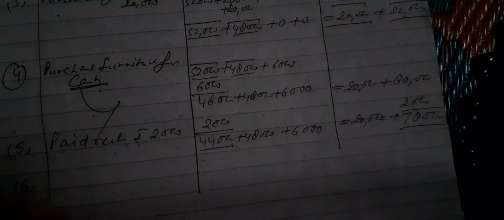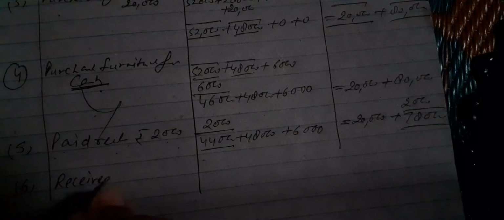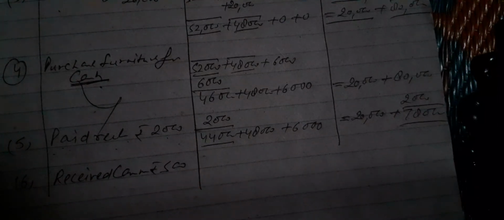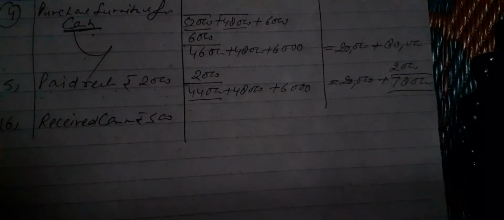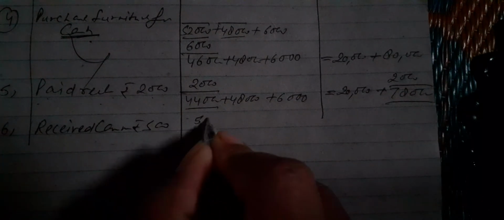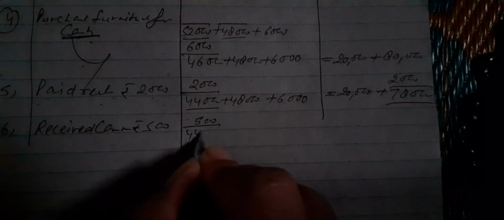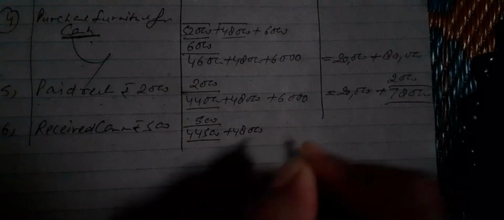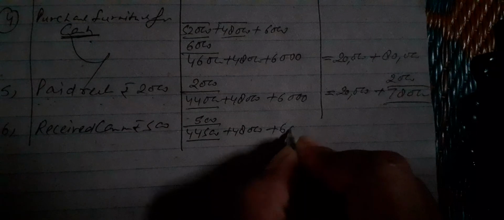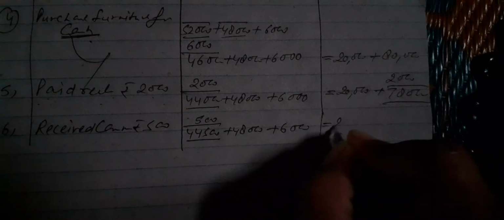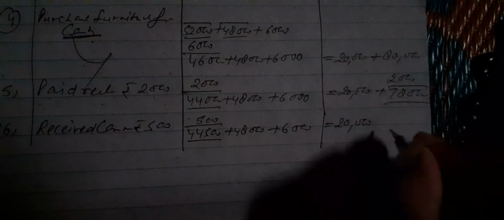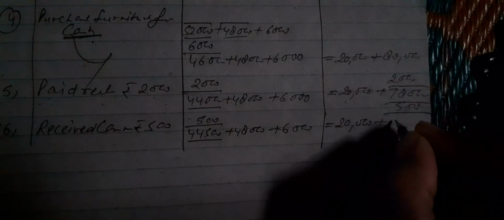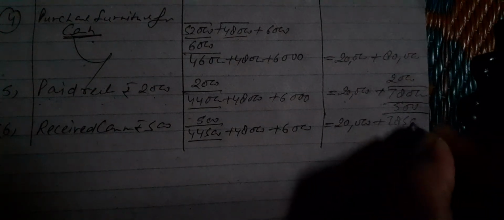Next transaction is receive commission rupees 500. So children, we receive 500 rupees as commission. It will be added in cash. Now the total cash amount will be 44,500 plus 48,000 stock plus 6,000 furniture, equals to 20,000 liability plus 500 rupees added in the capital account. So now the total capital amount is 78,500.